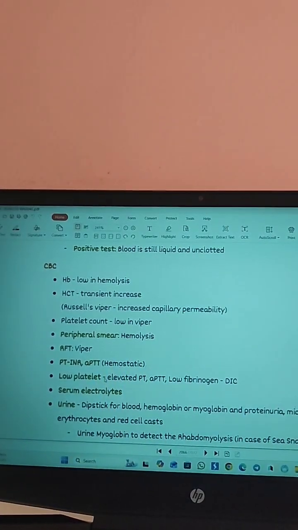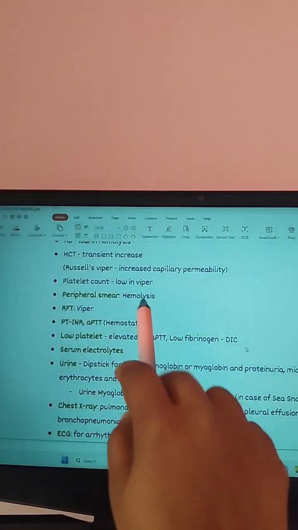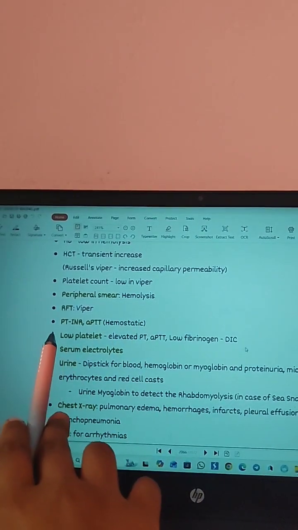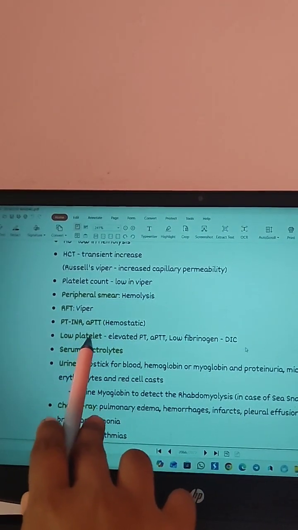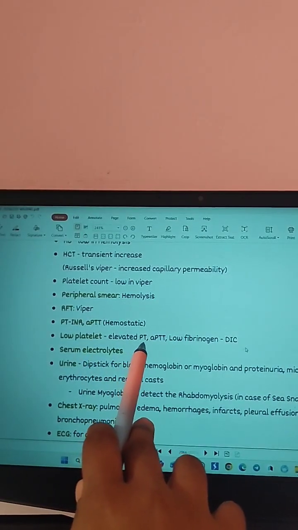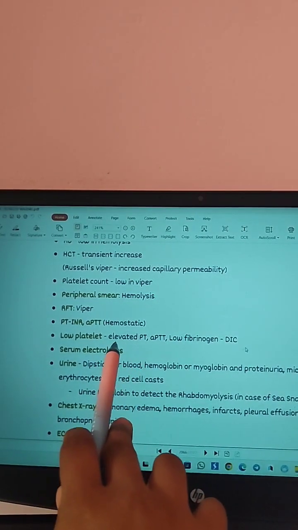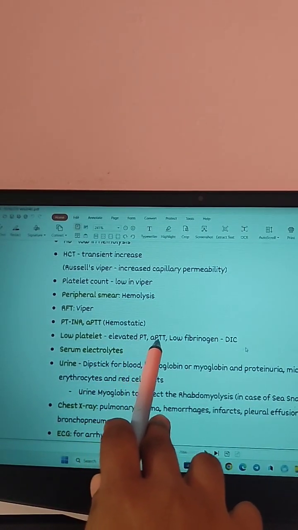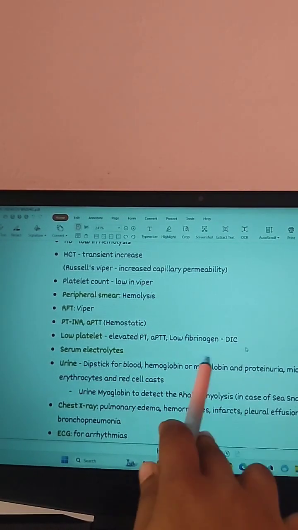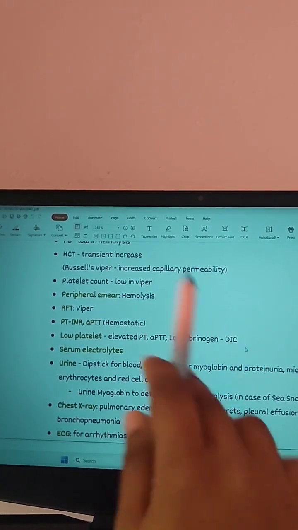Okay, next is checking the hemostatic condition. You should look for the PT-INR level and also the APTT. If you get a low platelet count, also look at the prothrombin time. If there is elevated prothrombin time, elevated APTT, and low fibrinogen, then think of DIC, disseminated intravascular coagulation.